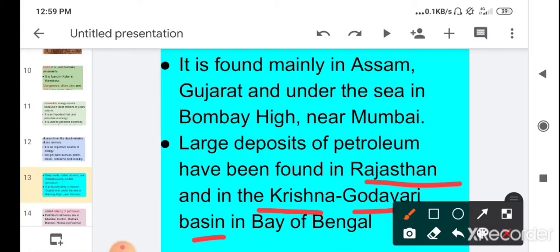So petroleum is mainly found in India in Assam, Gujarat, and under the sea in Bombay High, which is near Mumbai, and recently a large deposit of petroleum has been found in Rajasthan and in the Krishna Godavari basin in the Bay of Bengal.